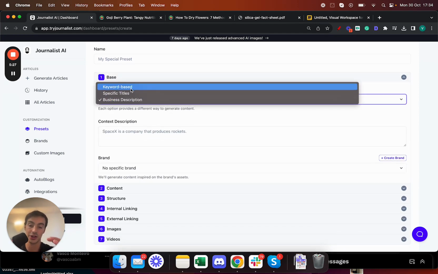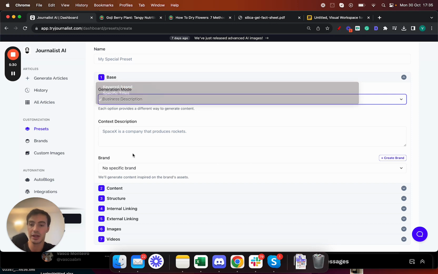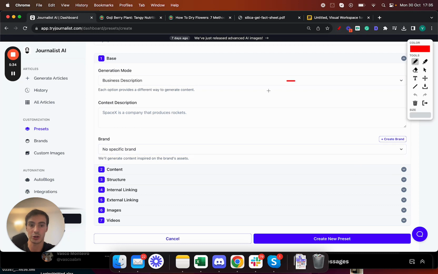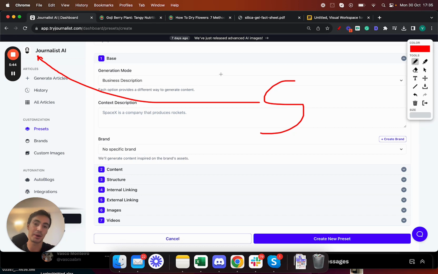Then you can connect a brand. This is an advanced feature. Essentially, you are connecting your Shopify store brand or your D2C brand with journalists, and we learn about your brand. We learn how your brand speaks with your customers, what images they use. We learn every single thing about your brand. Essentially, we become the person that knows more about your brand, or I guess the second person, because you as a founder will know more about the brand than us. But by connecting your brand to journalist AI, we learn about it so we can produce tailored, niche-down content about your brand. But I won't go into how this works.